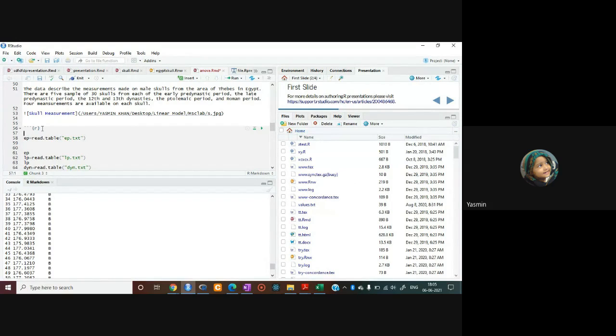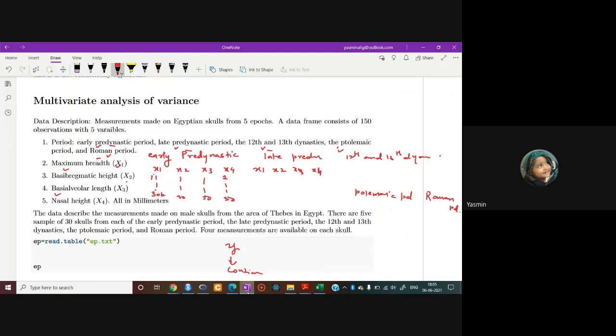How to create a data frame? For every period, you have to create a data frame individually. Are you getting my point? There are how many periods? 5 periods. And for every period, you have to create a data frame. Then we will combine later all these data frames which we have created. Firstly, you have to create a data frame individually for each period.